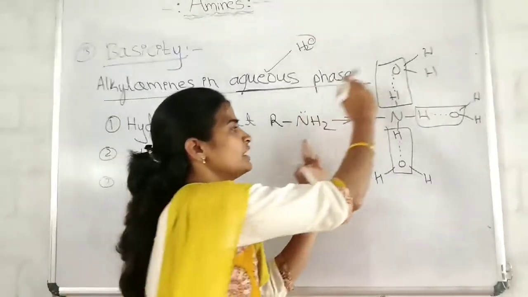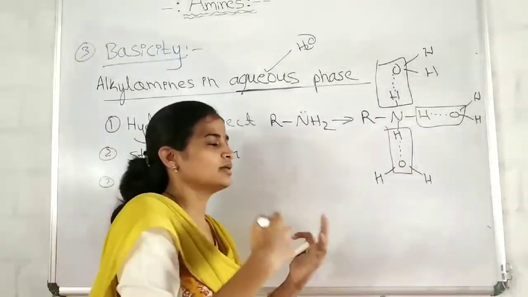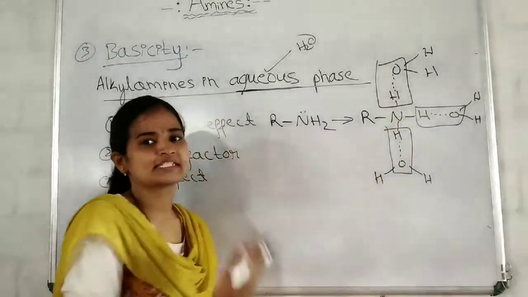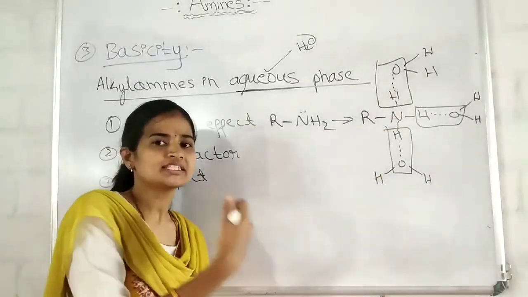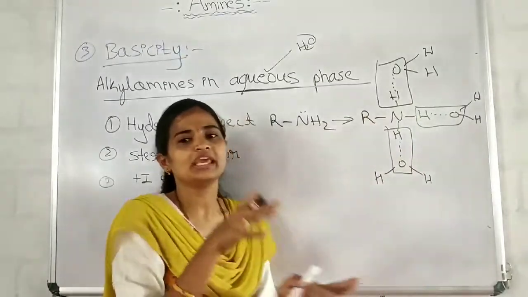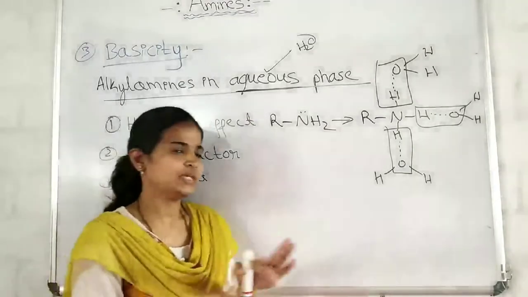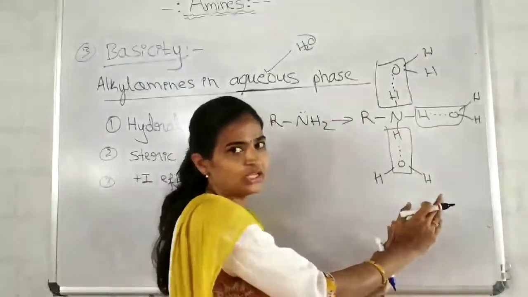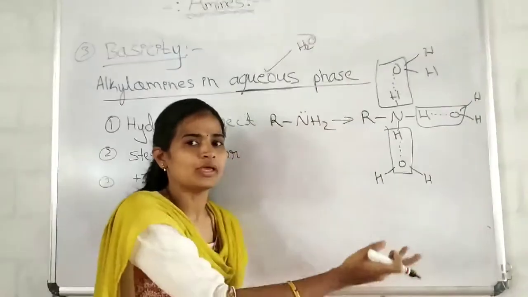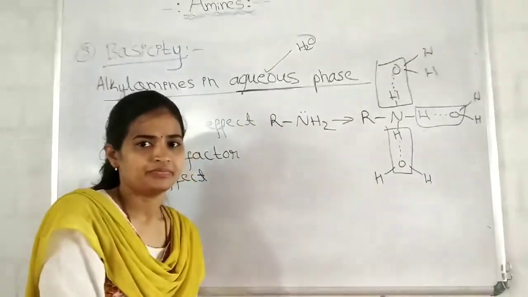And when they form the intermolecular hydrogen bonding, the ion is going to get stabilized. Greater the stabilization of the formed ammonium ion, greater will be the basic strength of the amine. I'll repeat, greater the stabilization of the formed ammonium ion, greater will be the basic strength of the respective amine.